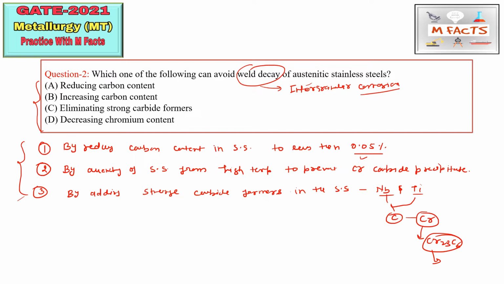Okay, so the first option is reducing carbon content. So this is the correct answer: reducing carbon content up to 0.05%. Increasing carbon content is wrong. So the next thing is that